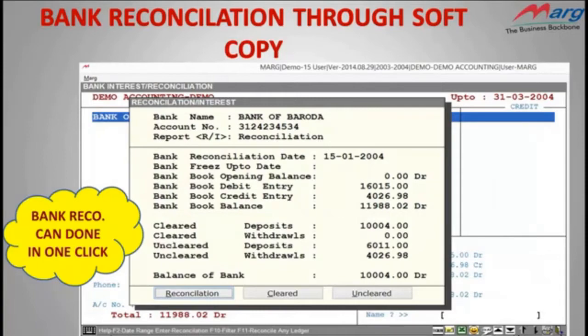Now the next option is bank reconciliation. All software has a complete process of bank reconciliation. So in Mark, you also have that option, but there is a difference from other software. In Mark, you can reconcile your bank through the soft copy of the bank statement, which is provided by the banks. Let's understand how it can be done. The soft copy of the bank statement which you receive from the bank, you can easily import it in software and can clear all the checks in a single enter.